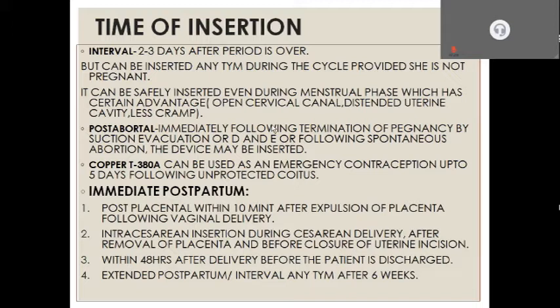Now the time of insertion. The best time for insertion is within the interval of 2 to 3 days after the period is over. But it can be inserted any time during the cycle, provided she is not pregnant. It can be safely inserted at the time of menstruation, which has the following advantages: open cervical canal, distensible cavity, and less cramps. It can be inserted immediately following the termination of pregnancy, conception evacuation, or dilatation and evacuation, or following spontaneous abortion. Copper T 380A can be used as an emergency contraception up to 5 days following unprotected intercourse.